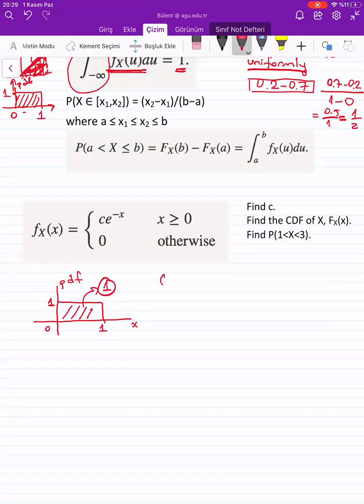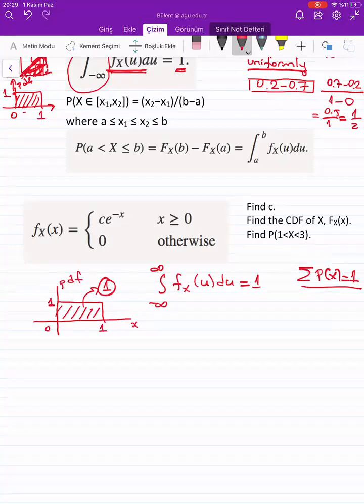This is why, because the area under the PDF is equal to 1, just as with probabilities, the summation of probabilities is equal to 1. Now we don't say summation of probabilities, but the area under the PDF is always equal to 1, okay?